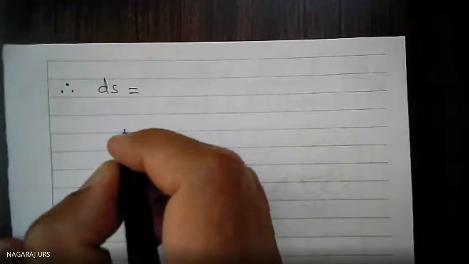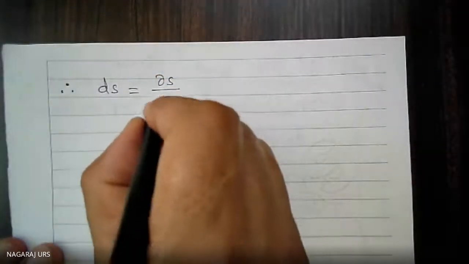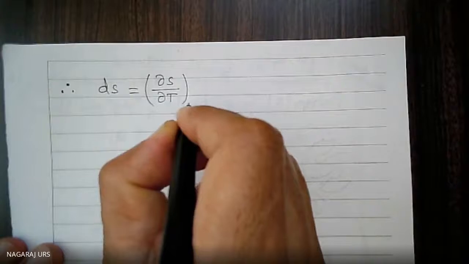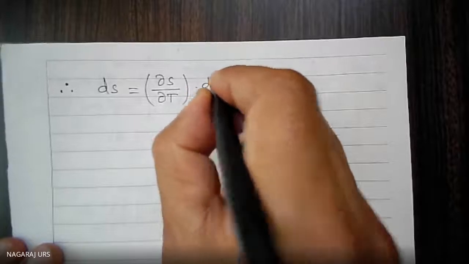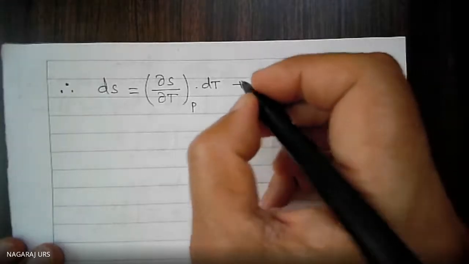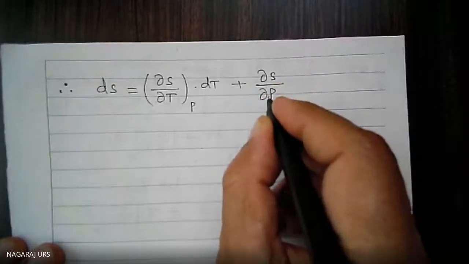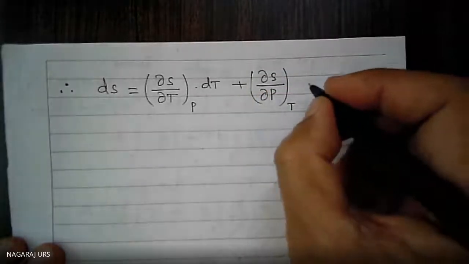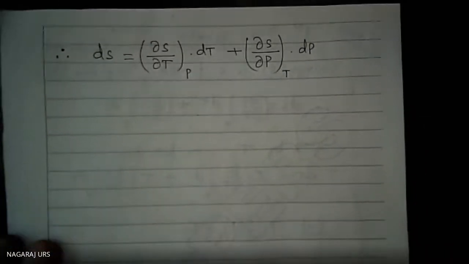Therefore, ds is equal to del s by del T at constant pressure, don't forget pressure, into dT. Easy to write, once or twice if you practice. Then del s by del P, the variable is pressure now, at constant temperature, into dP. So carefully you have to write the notations properly.